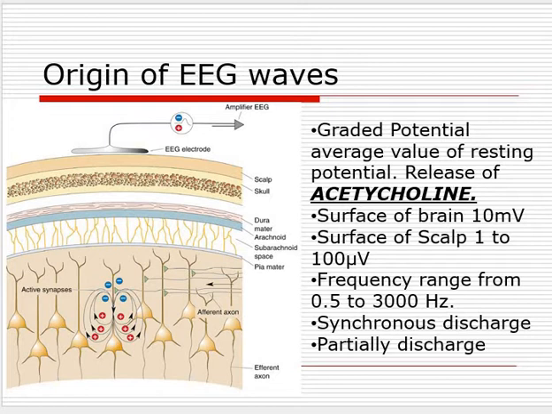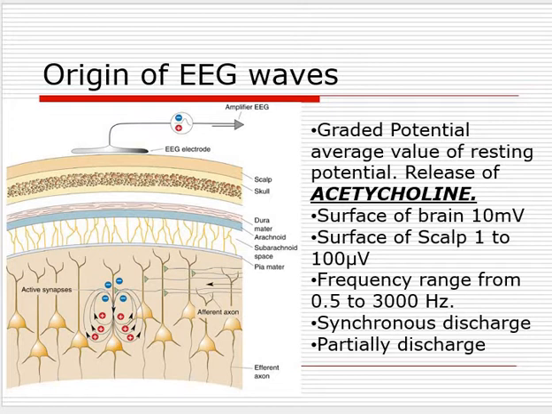Coming to this topic, the graded potential, the average value of the resting potential on the surface of the brain is only 10 millivolt. Keep in mind, I am speaking about the surface of the brain, this portion.